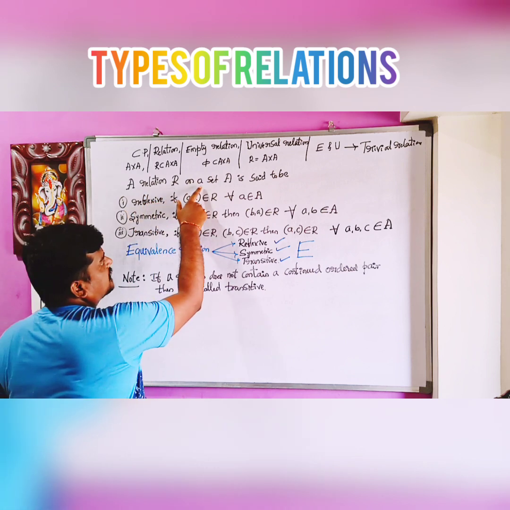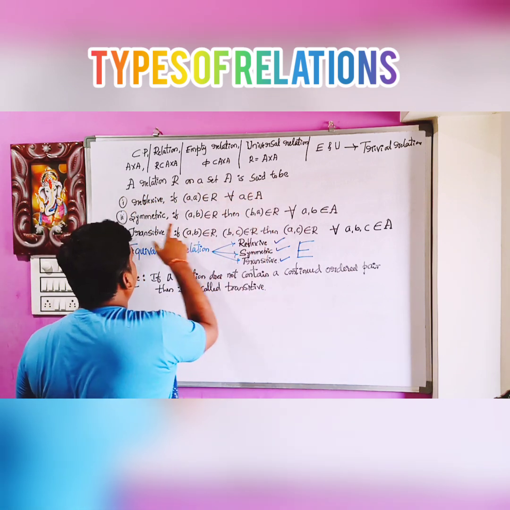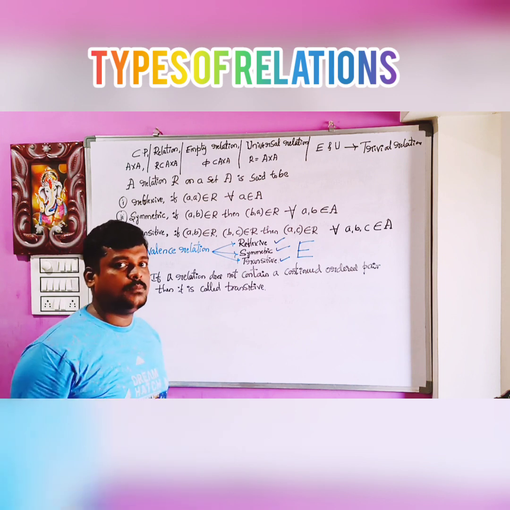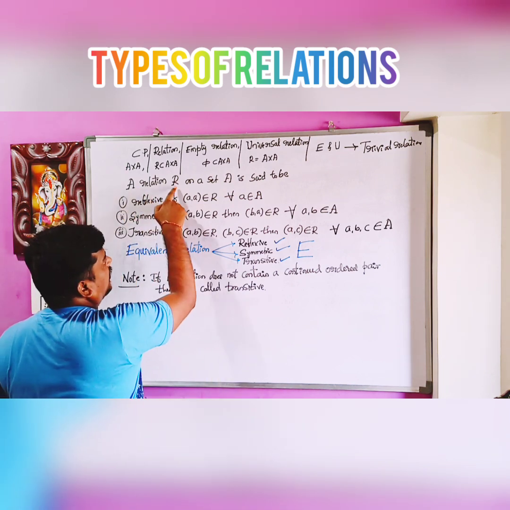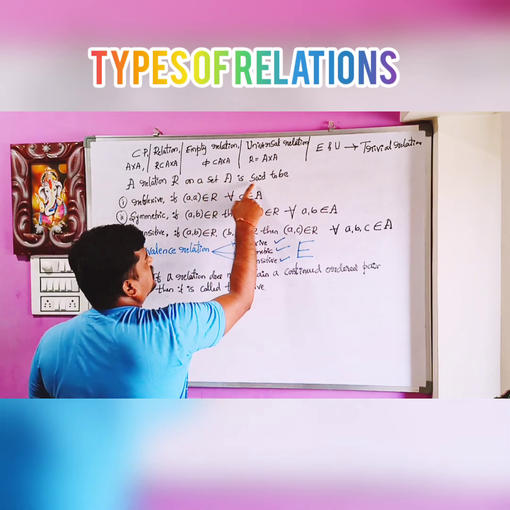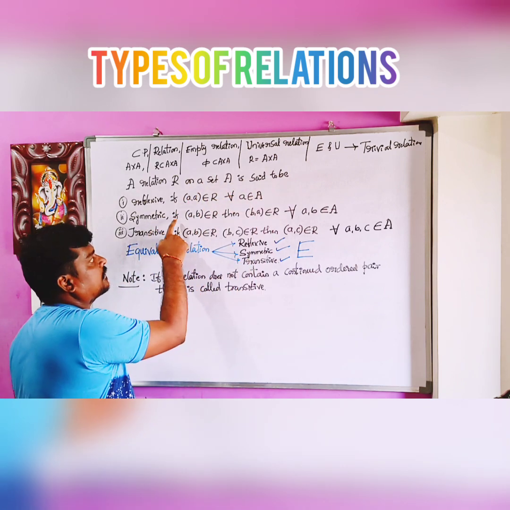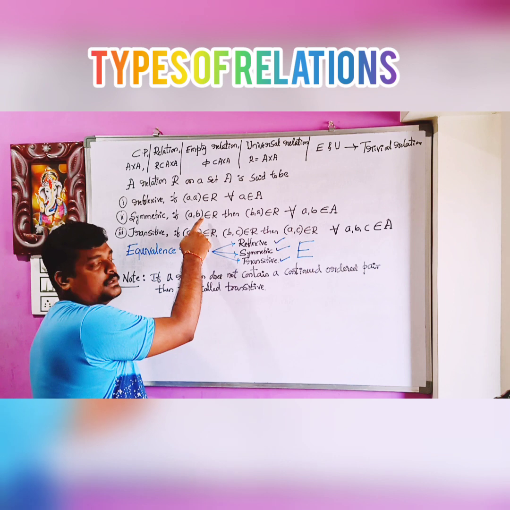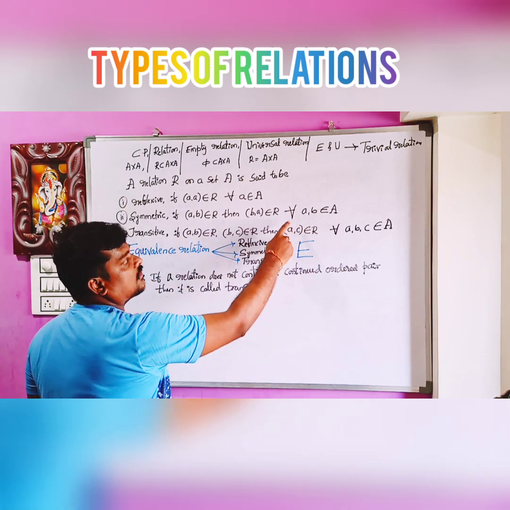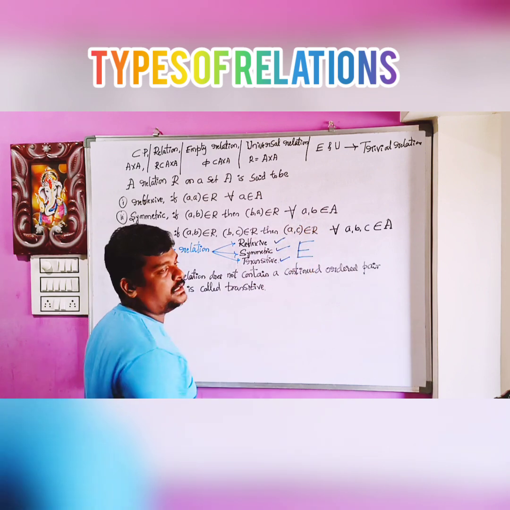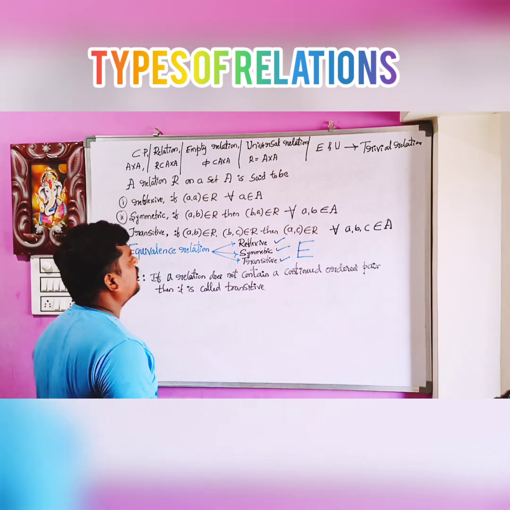A relation R on a set A is said to be symmetric. If they ask what is a symmetric relation, we have to define it like this. A relation R on a set A is said to be symmetric if A comma B belongs to R, then B comma A belongs to R, for all A comma B belongs to capital A.